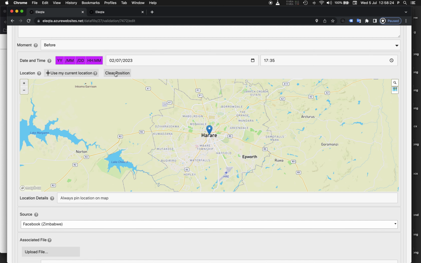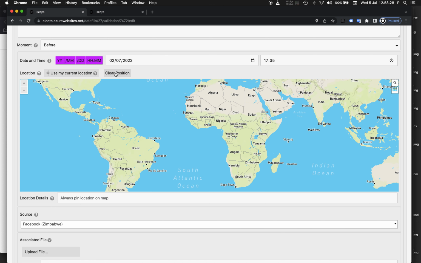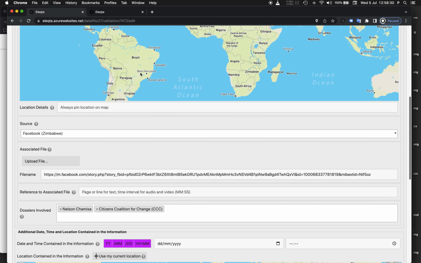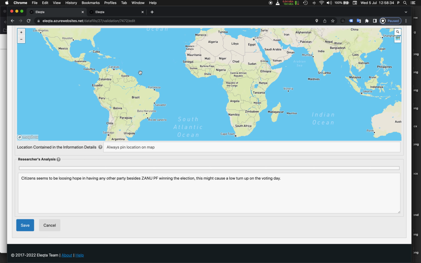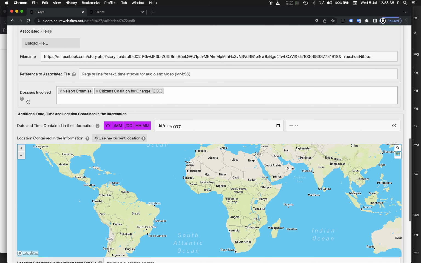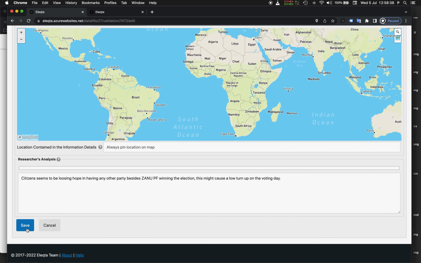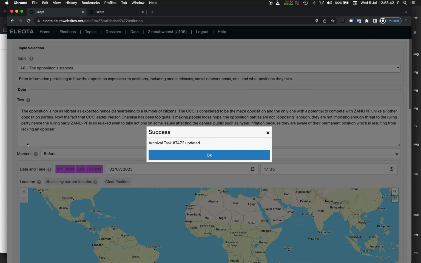So anyway, if the information comes from the internet, like in this case, the first map stays empty. So I'm clicking on Clear Position. I don't think I will be able to change this data entry because I don't think I have permission to do it from EleQta. Let me just give it a try. Oh, yes, okay, this time it has worked.